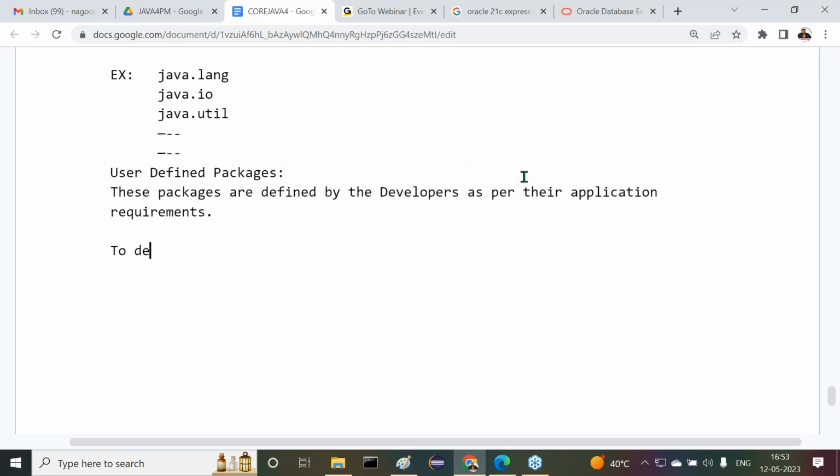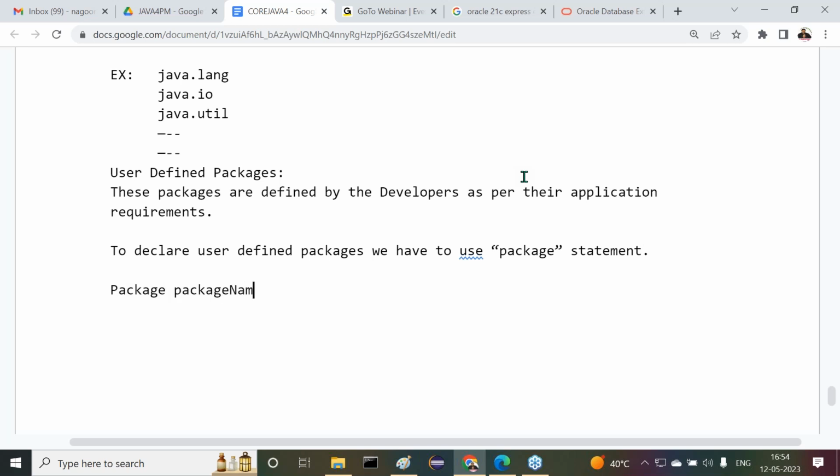Answer my point here. To declare user-defined packages, we have to use the package keyword or package statement. We have to use the package statement. What is the syntax here? Package name semicolon. We have to use the syntax: package, then the package name.